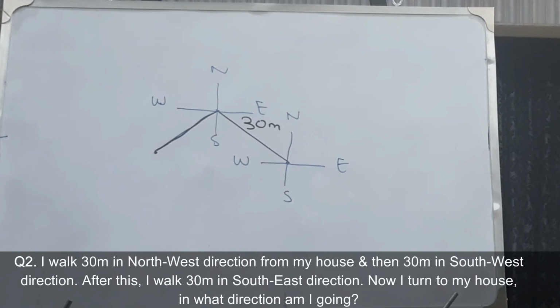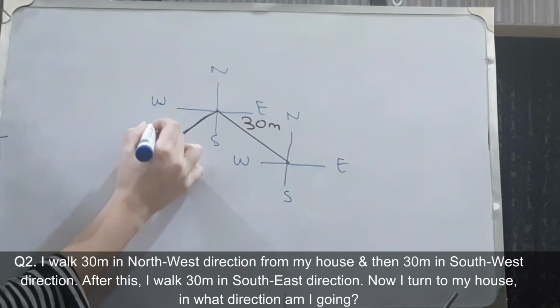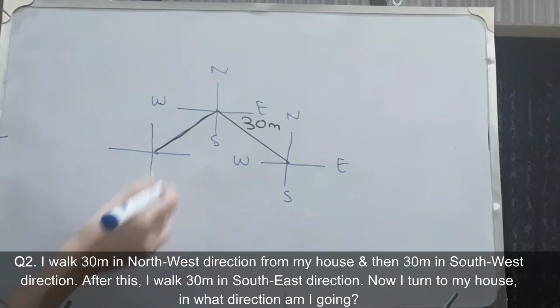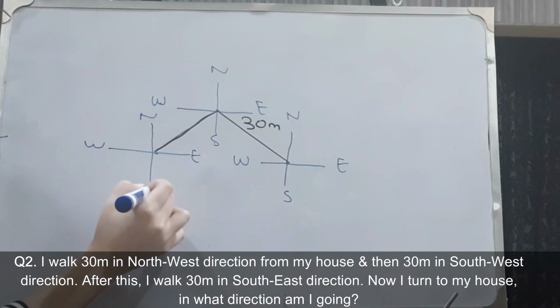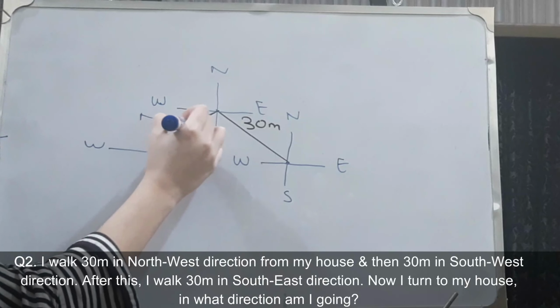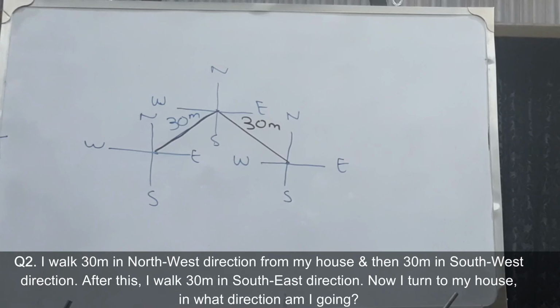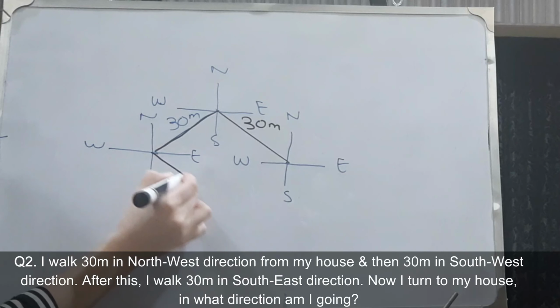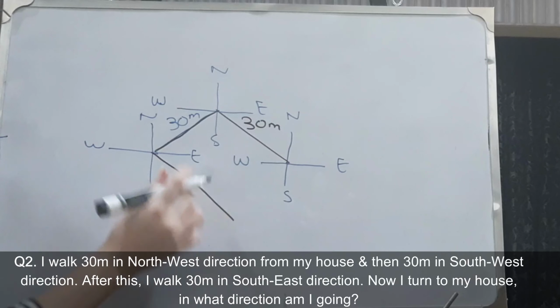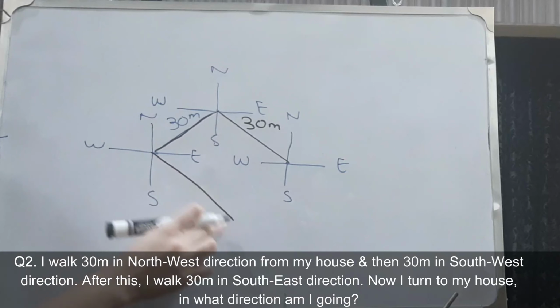After this I walk 30 meters in southeast direction. अभी इस पॉइंट पे हम दोबारा अगर एक्सिस ड्रॉ करें, so we get east, north, west and south. So now we walk 30 meters in southeast direction. So this is south, this is east. So southeast का मतलब है it's here. And since 30 है तो मैंने exact उतना ही बनाया.